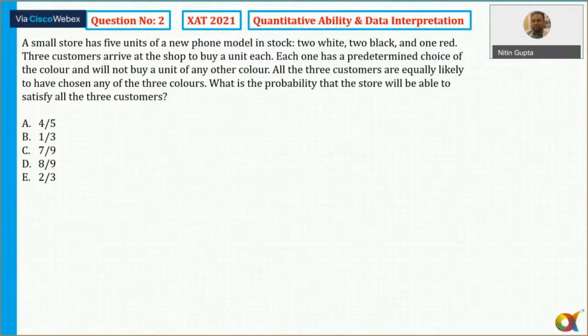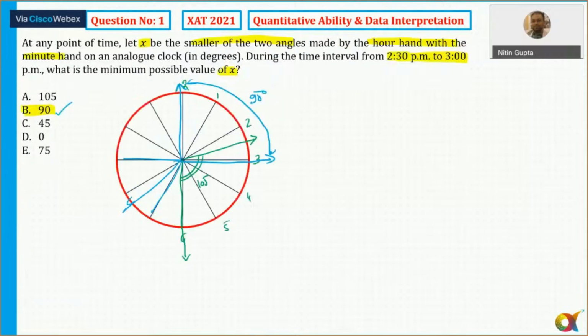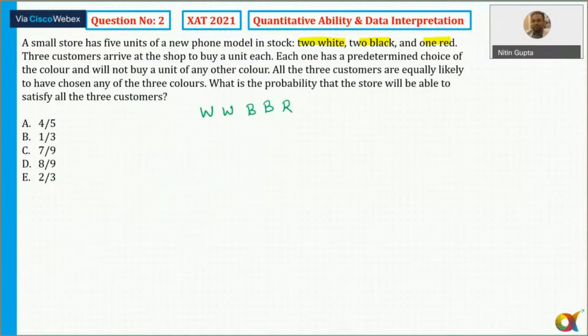Question number 2, again a very interesting question. It says a small store has 5 units of a new phone. So there is a store which has 5 units of a new phone model in stock. 2 of them are white, 2 of them are black, and 1 of them is red. Okay, you marked A, but the answer is option B, 90 degrees. No issues. Now, 2 white, 2 black, and 1 red.